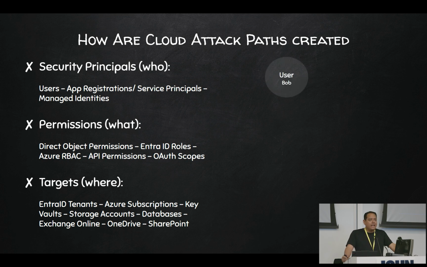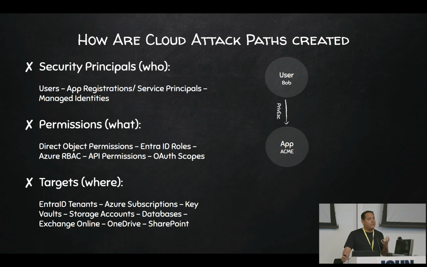So let's look at a really simple example of what an attack path could look like in the Azure world. Let's say we have a user Bob here. Bob is a compromised user. An attacker has compromised their account either through password spraying, adversary in the middle, or token theft, whatever technique they use. Let's say this attacker has elevated their privileges to be able to compromise an app registration within Entra ID, right?